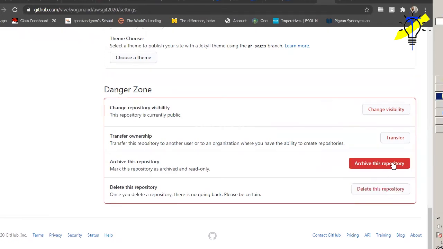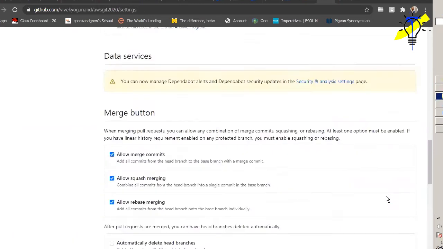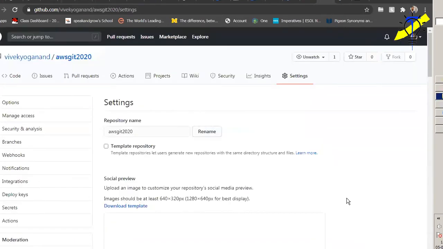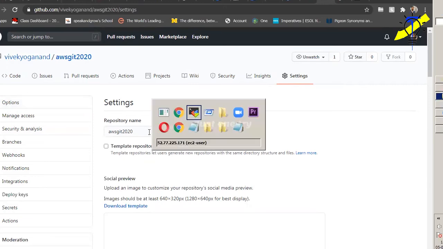Or if you want to take a backup, you can take the backup. If you want to transfer to some other ownership, you can do that. And change the visibility from public to private. All those things you can change, available under the options of the particular settings. Okay, so got it. So we can work on that one also.